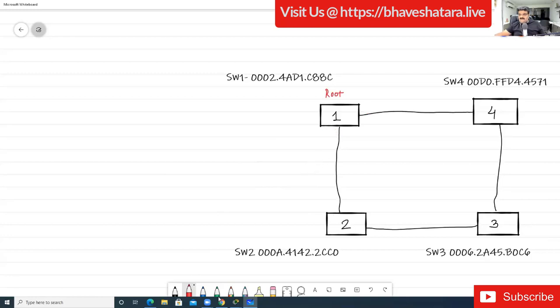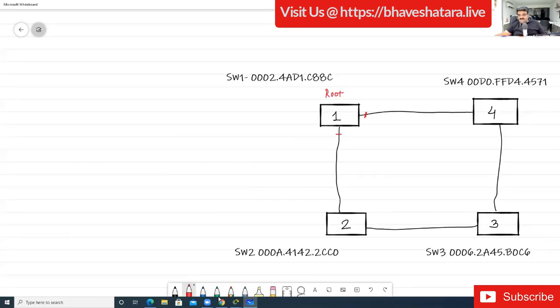Wait for it. You have to tell me about the status of this particular port. I'm just making it red. Okay, designated port. Mukesh is saying designated port. I'm waiting for others. Prakash Kumar is saying designated port. Rajkumar had a typo, but it is a designated port. Okay, designated port, right? So basically this is called a designated port.